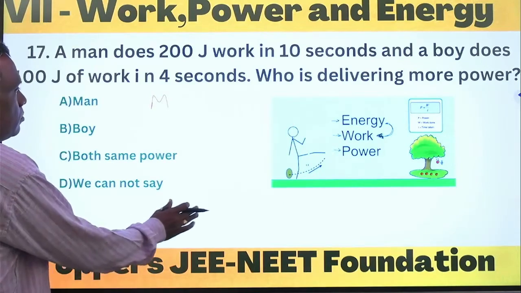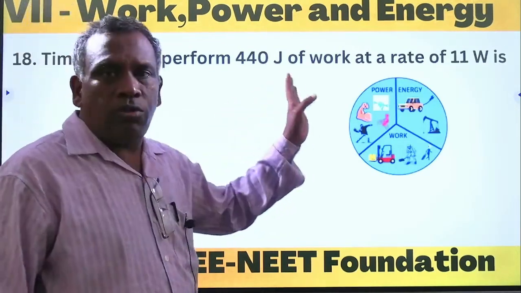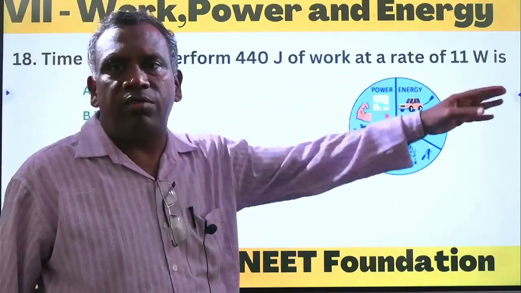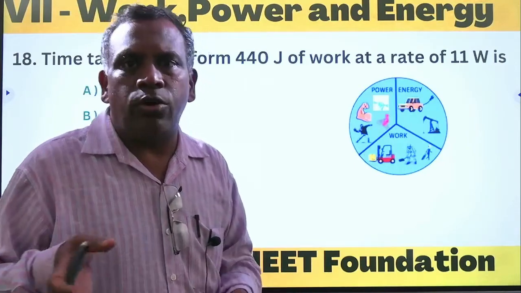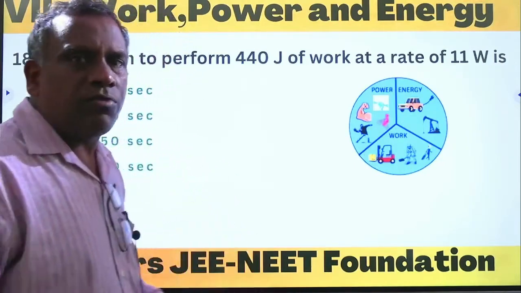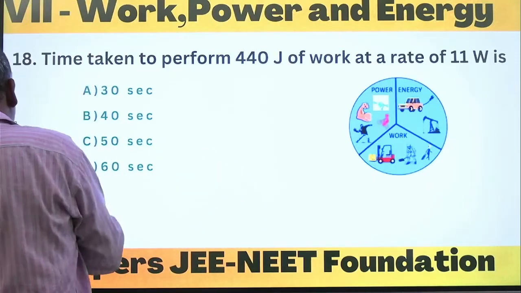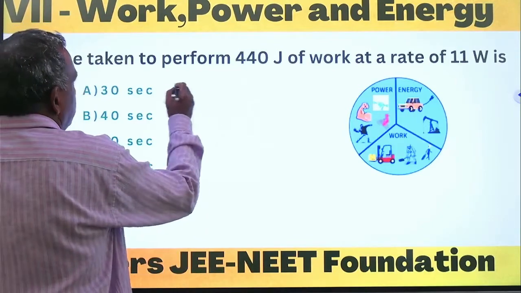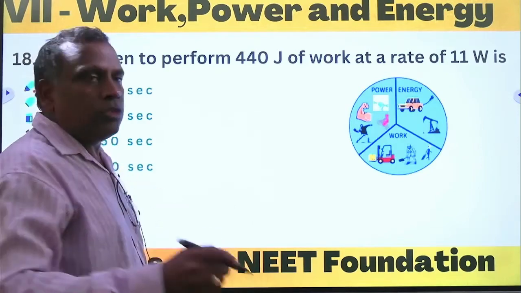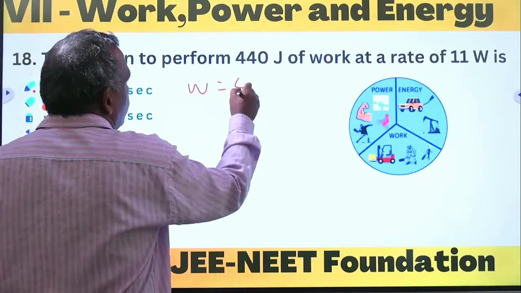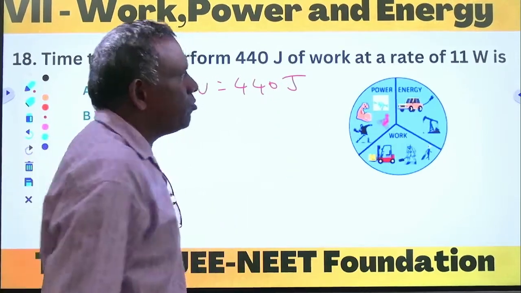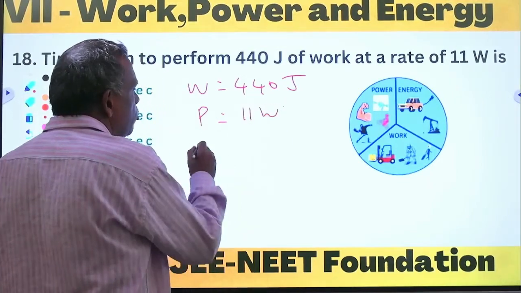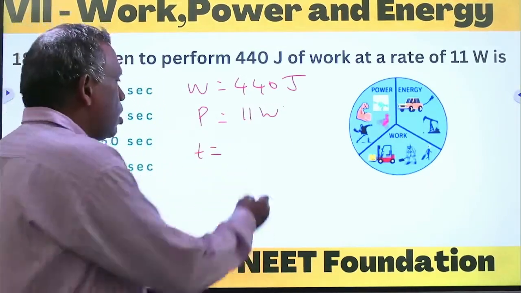So the next question. Time taken to do the work of 440 joules at the rate of 11 watts. Here we have to find out time. Power is nothing but rate of work done. Power is equal to rate of work done, or work by time. So the time taken to perform 440 joules of work. Work is given, 440. Power is given, that is 11 watts. Now you have to calculate time. So how to calculate time?